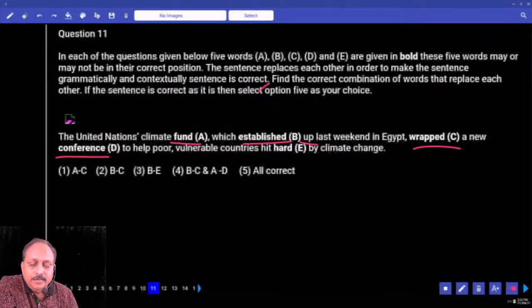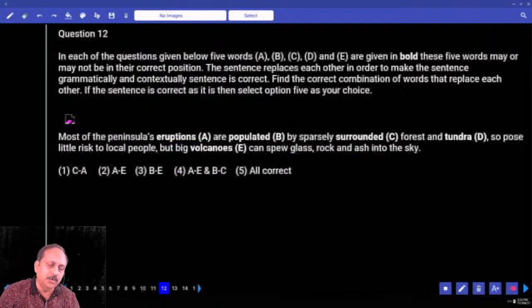To help poor, vulnerable countries hit hard by climate change. Now, what is the answer here? We'll try to change B and C. First A and D, they should have gone that way. A and D, what will you get? Climate conference and a new fund to help poor. They seem right. Then B and C, which wrapped up last weekend in Egypt and established a new fund. Seems right. So what is the answer based on that? Have you chosen the fourth option? Easy. Let us go to the next one.